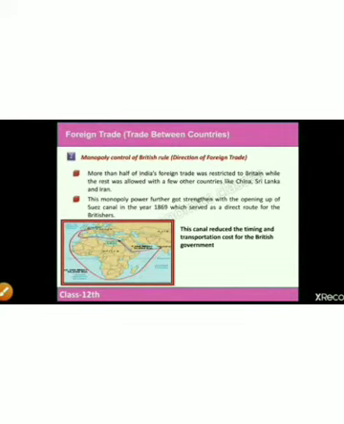Now let's look at the second way through which they controlled our foreign trade, that is monopoly control of British rule. First of all, we need to understand the meaning of monopoly. It basically refers to a system wherein a single entity captures the entire market share. During that period, the Britishers had entire control of the foreign trade of our economy. Now how did they have monopoly control of our foreign trade? Let's talk about that in detail.